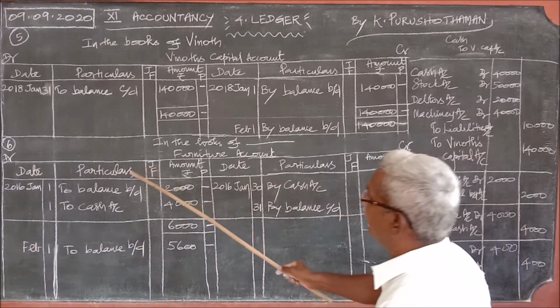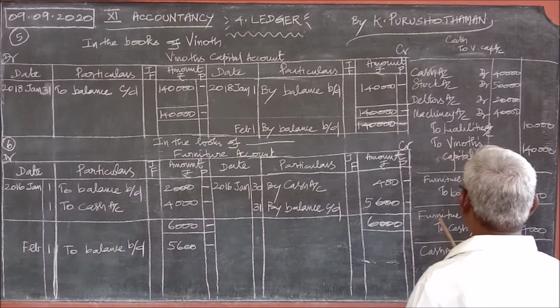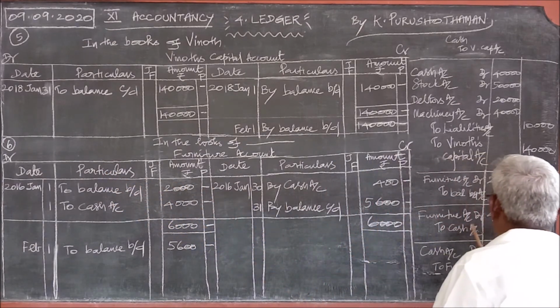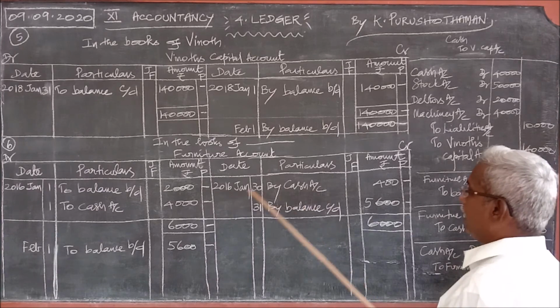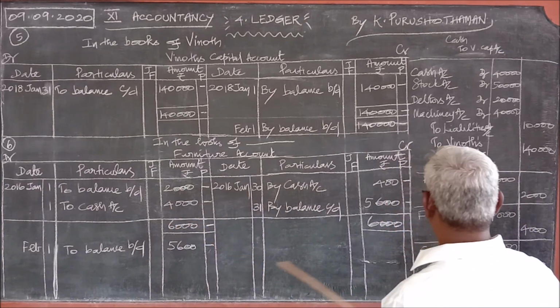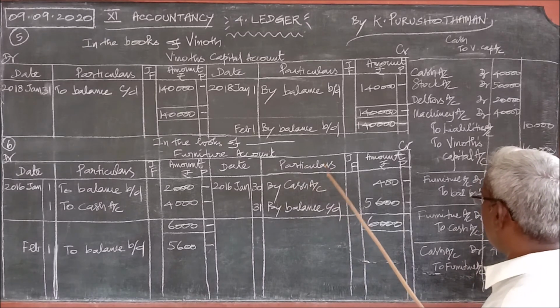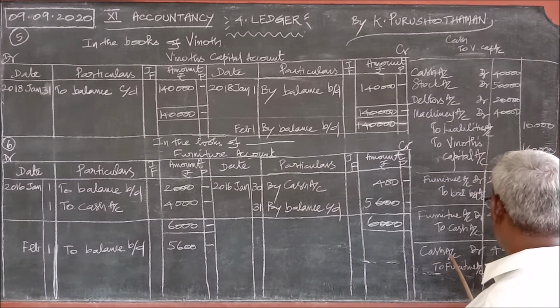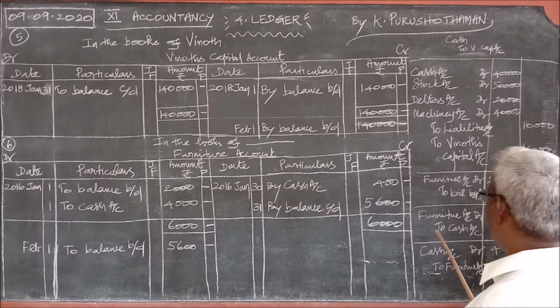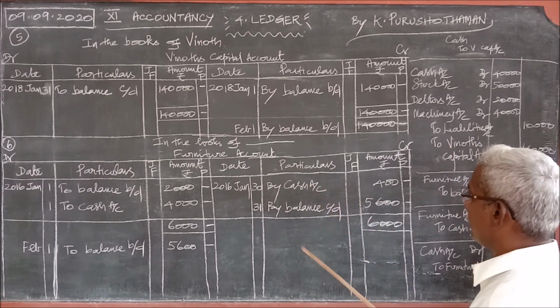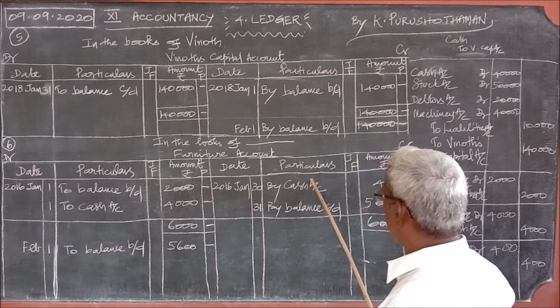That's what I have done here. Then in the second journal entry, furniture on the debit, only on the debit. And what is coming along with this is cash, and I have written cash there. And in the third journal entry, furniture is appearing on the credit, so pass entry on the credit, not the furniture. What is coming along with this furniture? Cash. Therefore, we write the cash. So for all the 3 transactions, we have passed 1, 2, 3 entries.